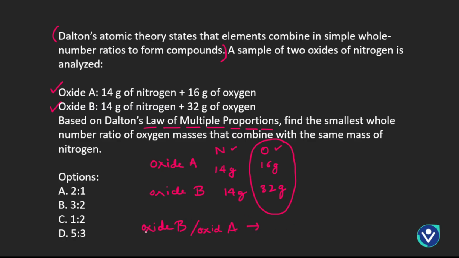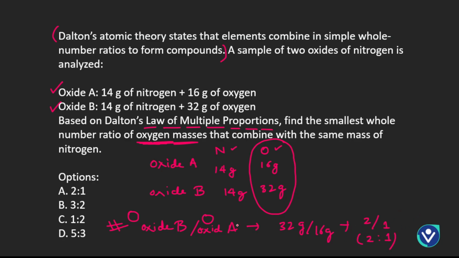But in this case, we have oxide B, and we are only taking the mass of oxygen, because that is what is being asked in the question. We need to find the smallest whole number ratio of oxygen masses. So as you can see over here, that turns out to be 32 grams divided by 16 grams.